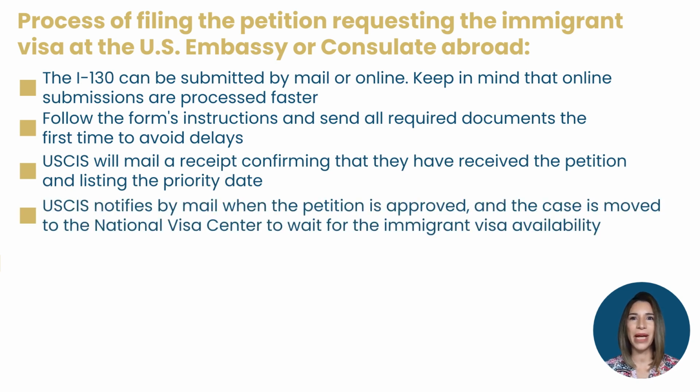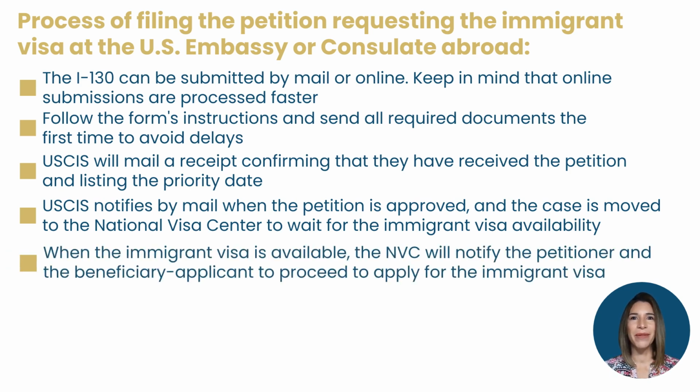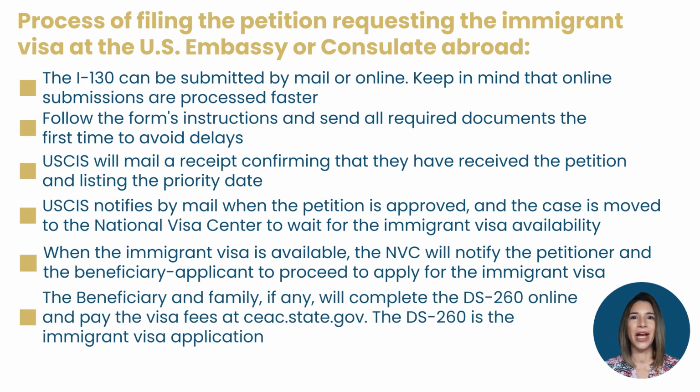USCIS notifies by mail when the petition is approved, and the case is moved to the National Visa Center to wait for the immigrant visa availability. When the immigrant visa is available, the NVC will notify the petitioner and the beneficiary applicant to proceed to apply for the immigrant visa. The beneficiary and family, if any, will complete the DS-260 online and pay the visa fees at ceac.state.gov. The DS-260 is the immigrant visa application.